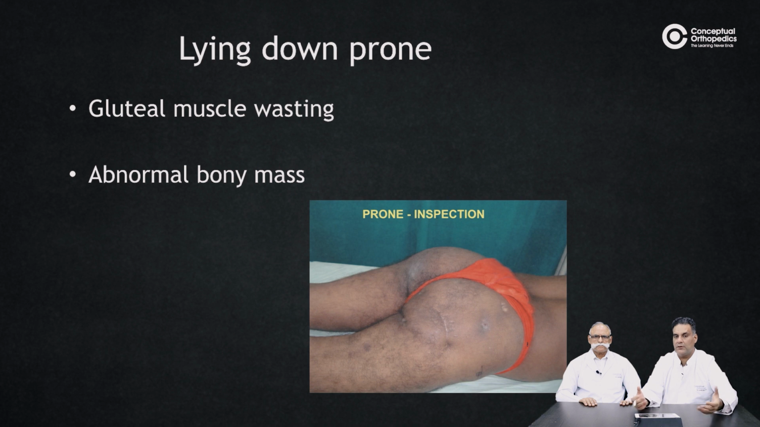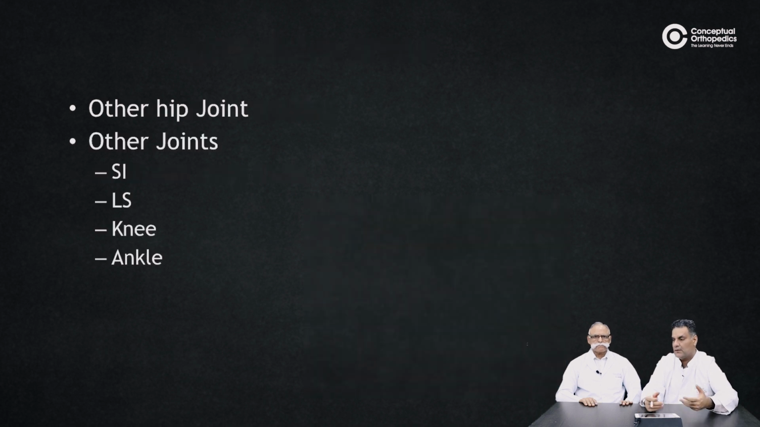In lying down prone, gluteal muscle wasting and any abnormal bony mass which moves on the rotation of the thigh, indicating a neglected posterior dislocation, can be spoken about, apart from the scars and sinuses. When we talk about one hip, compare the other side, talk about the ipsilateral joints, the knee joint, the ankle, ideally both the limbs, the sacroiliac joints, the lower spine, the entire spine.